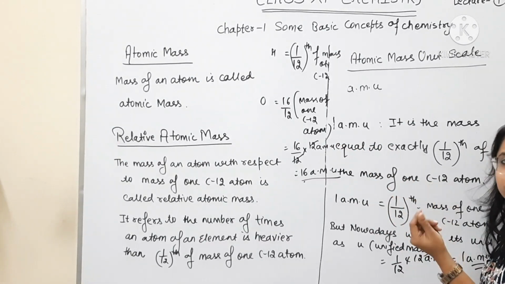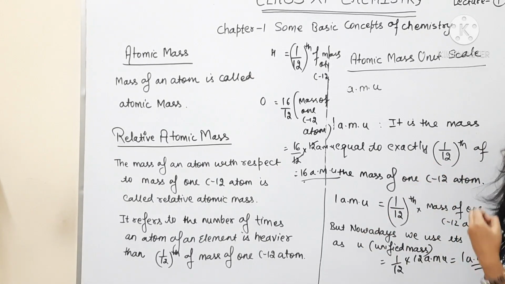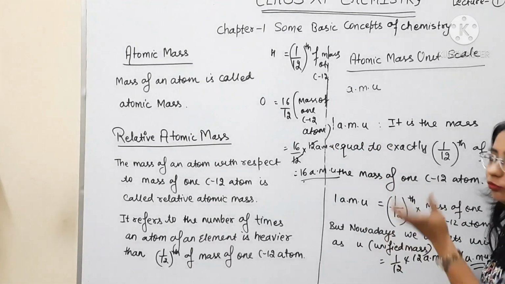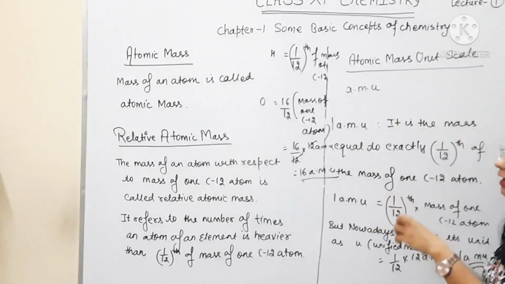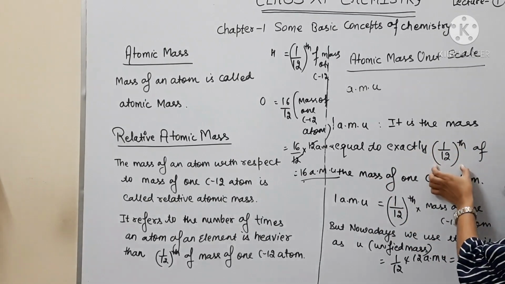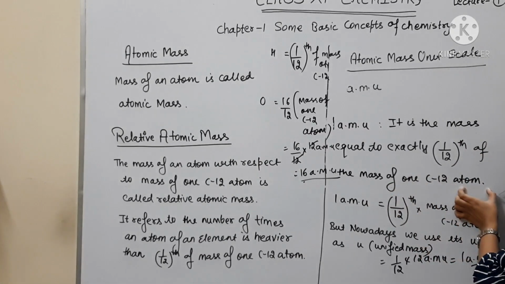Whenever we use a new unit, for example, we define 1 volt, 1 ampere, 1 joule. Similarly, we have to define 1 AMU. So 1 AMU is the mass equal to exactly 1/12 of the mass of one C12 atom.